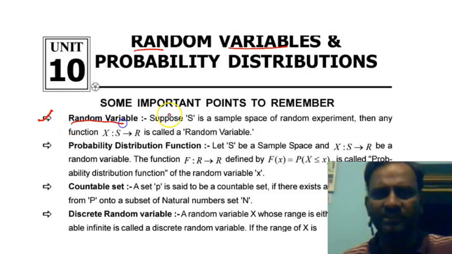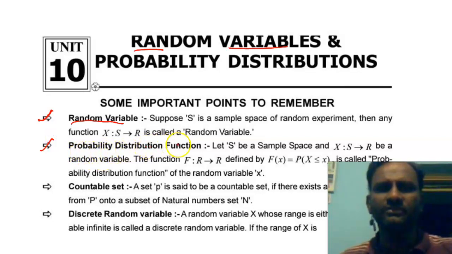Random variable definition. Suppose S is a sample space of a random experiment, then any function X mapping from S to R is called a random variable. Next, the second definition is what?